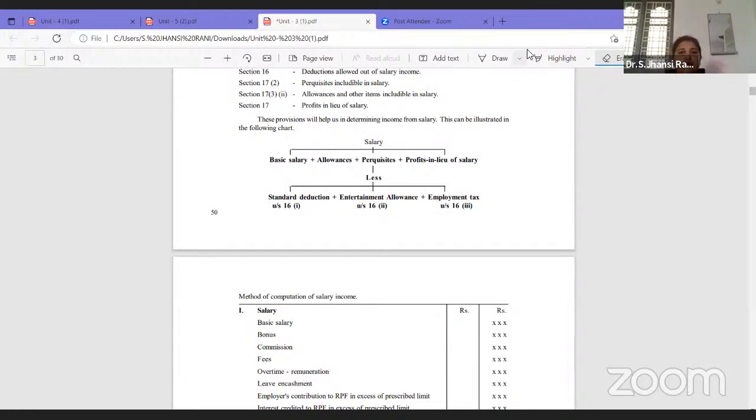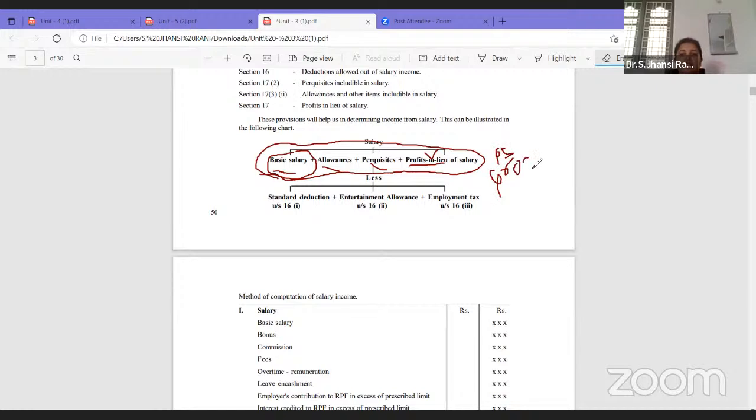If you just look at here, we have 4 points that have to be kept in mind. The first one is basic salary, allowances, perquisites, and profits in lieu of salary. Now we will try to understand what will fall under basic salary, what will come under allowances, and what are the different provisions that will fall under perquisites and profits in lieu of salary. When we add these 4 heads together, whatever total we get is called gross salary.